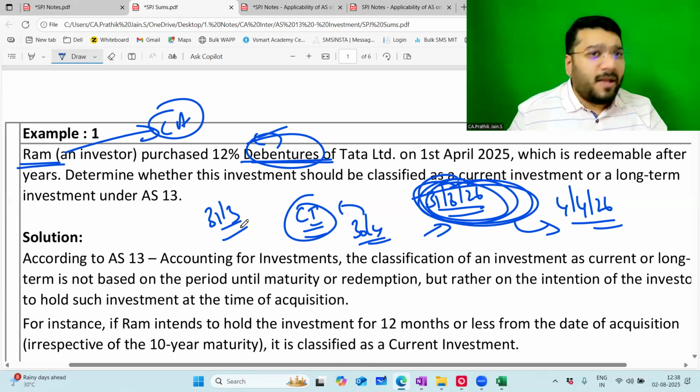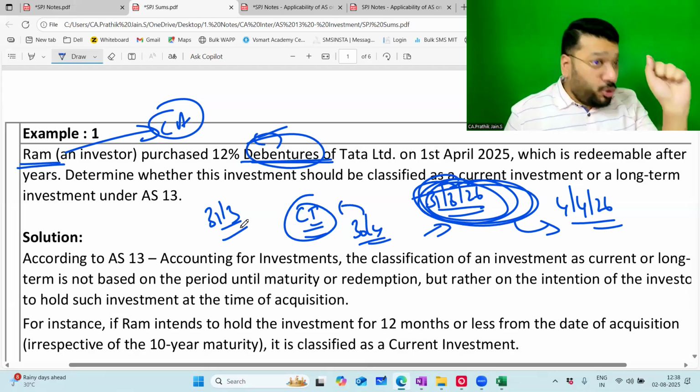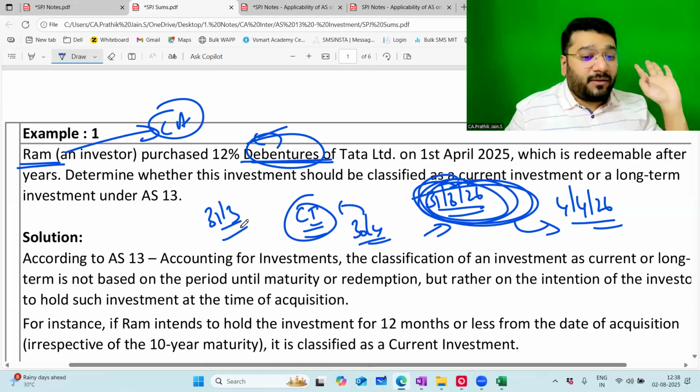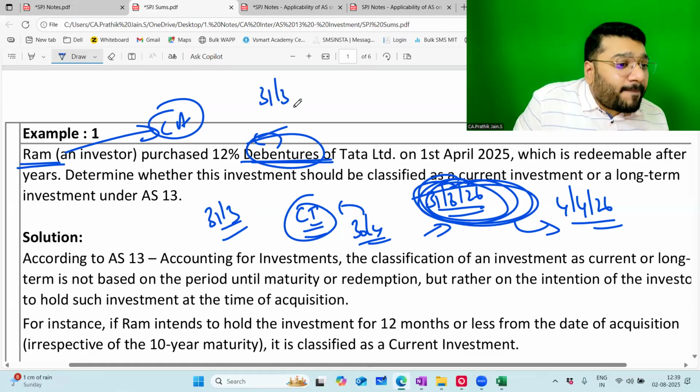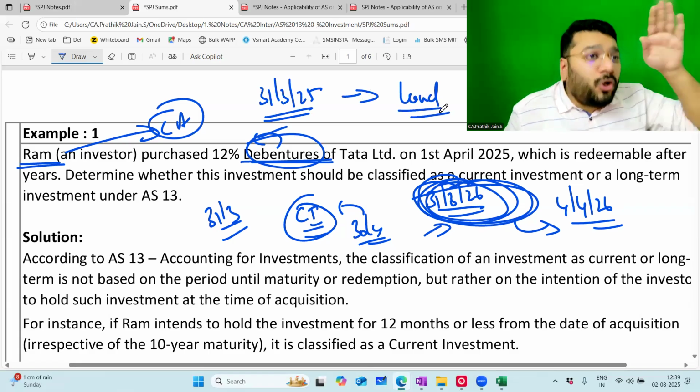Nobody can stop you. I got one land with the intention that I want to sell this after 3 years. On 31st March, you asked me my intention. That time also I said the same thing. On 31st March 25, you asked me, sir, what is your intention to do with the land? Do you want to hold it? Do you want to sell it?